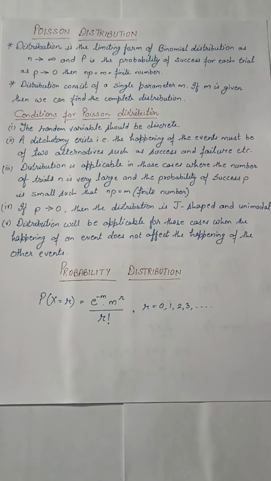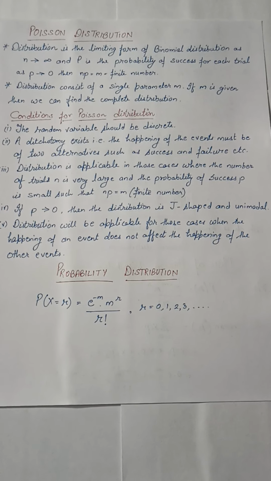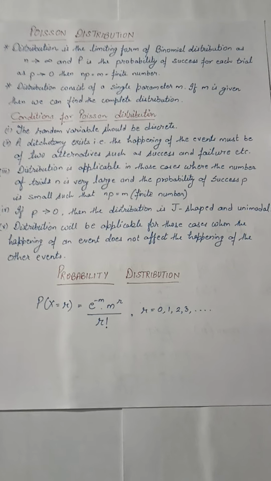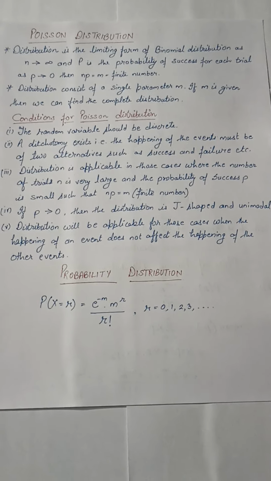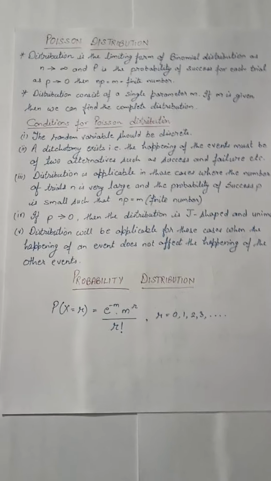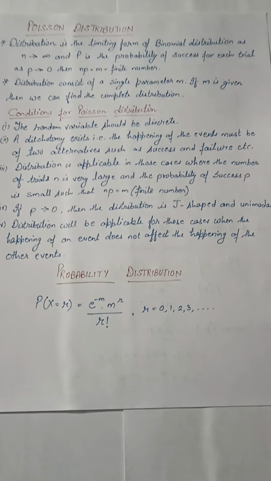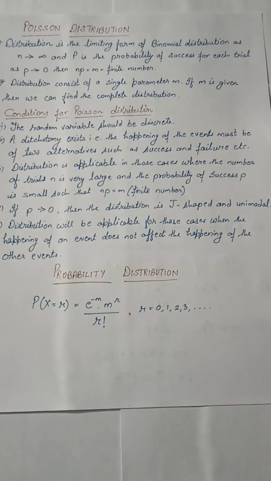Today we are going to do the topic Poisson distribution, which is the last topic of chapter number 2, that is probability and standard deviation. Poisson's distribution is the limiting form of binomial distribution as n tends to infinity and p, the probability of success for each trial, tends to 0, and then np is equal to m, which is considered a finite number.